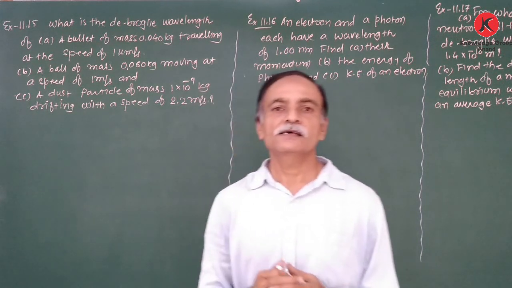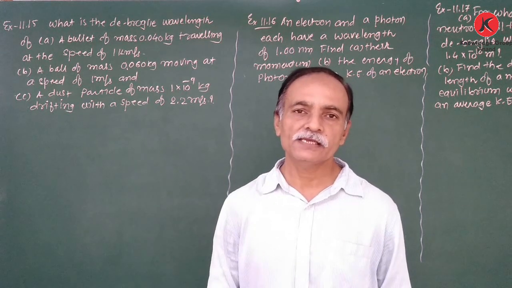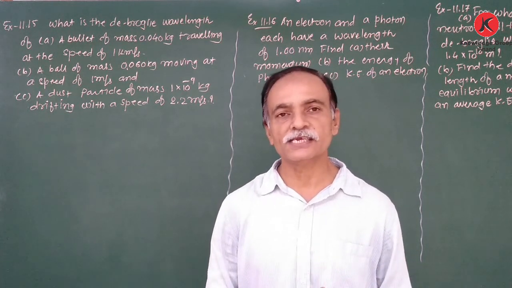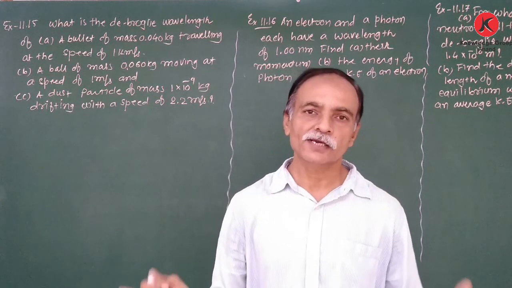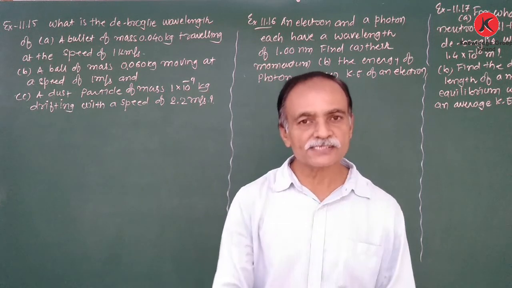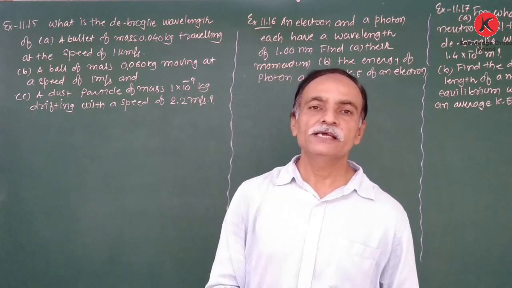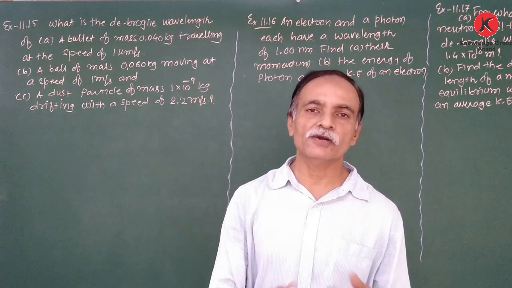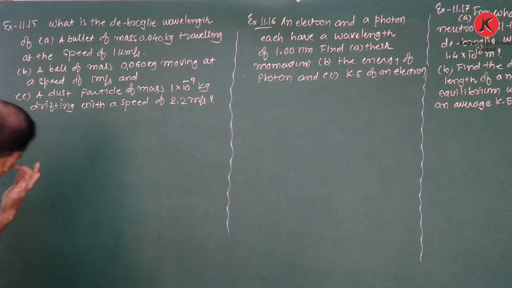Now we know that the equation of the de Broglie wavelength lambda is equal to h upon p, where h is the Planck's constant and p is the momentum. It means first we have to find out the momentum for these three objects, and then substitute the value of momentum in the equation of de Broglie wavelength.